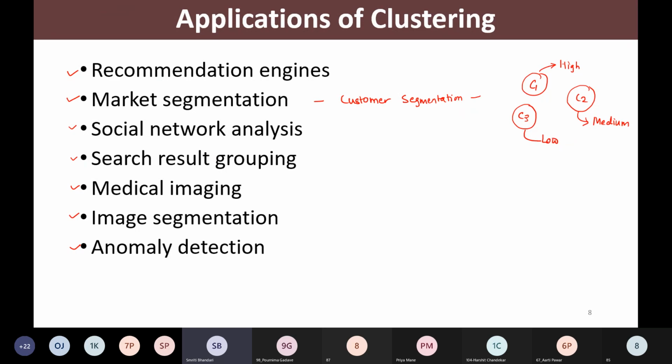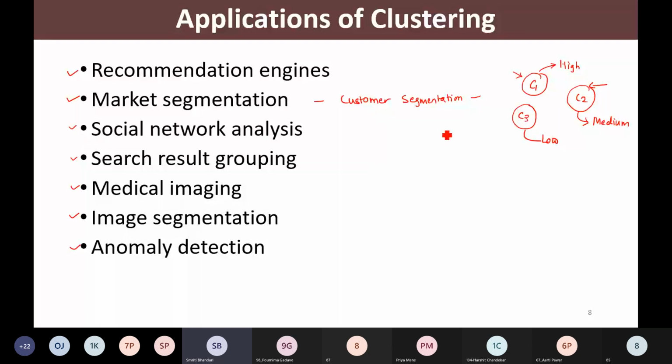So depending on their buying habits, accordingly, the administration will target that particular group of customers for particular products. This group of customers will be targeted for some other kinds of products, or this group of customers will be targeted for some other kind of product. So this is how strategic planning is done in organizations. This is what we mean by customer segmentation.